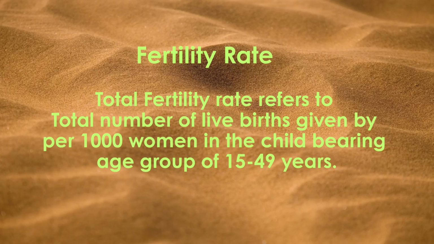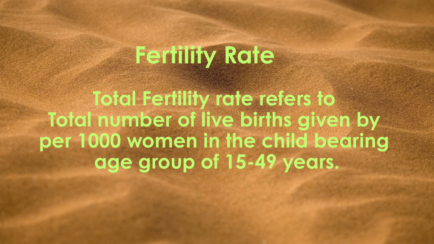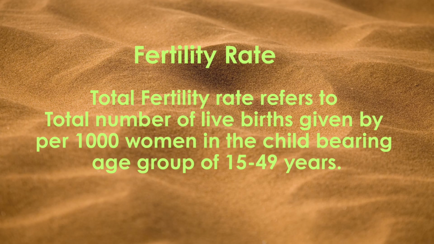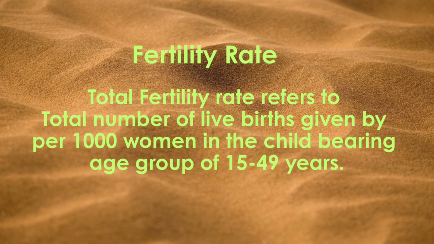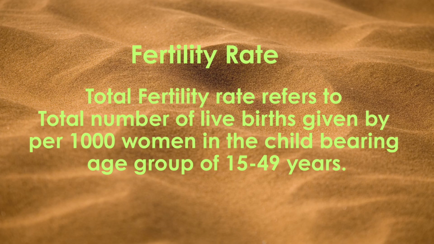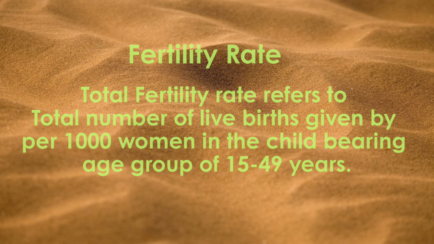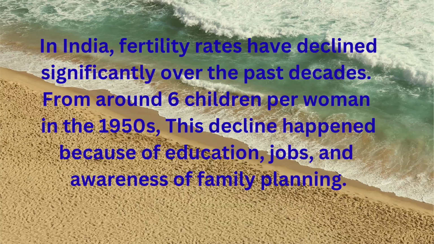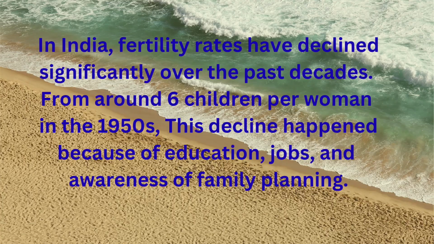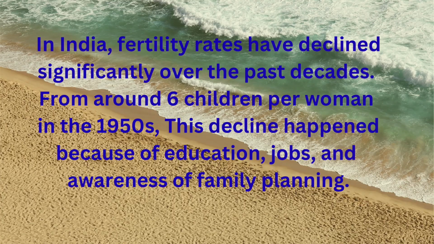Now let us connect this with fertility. Total fertility rate refers to the average number of children a woman is expected to give birth to during her childbearing years, usually 15 to 49 years. In India, fertility rates have declined significantly over the past decades.